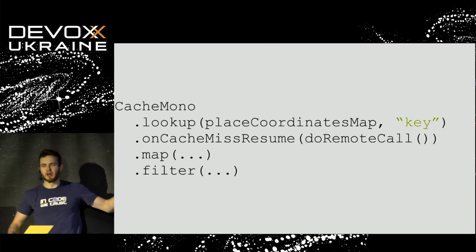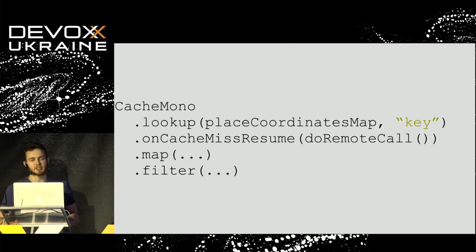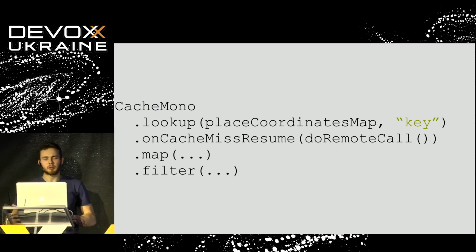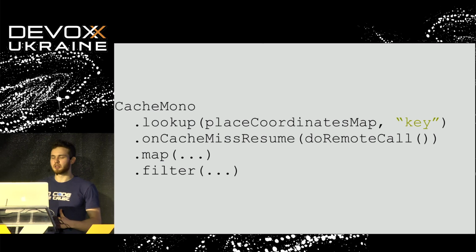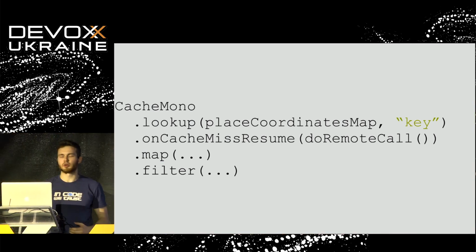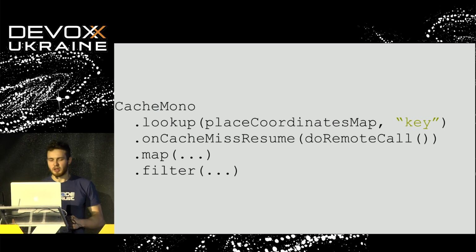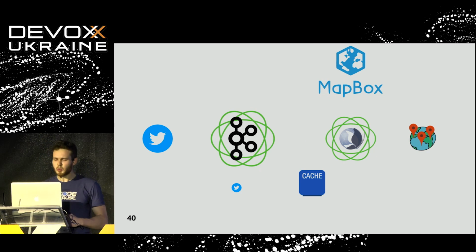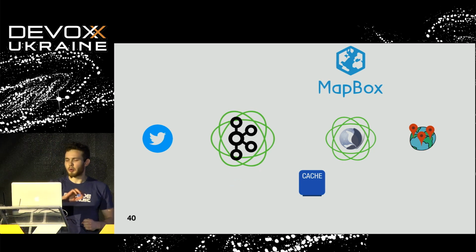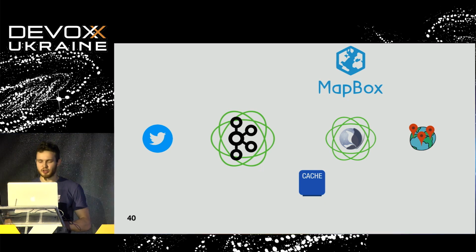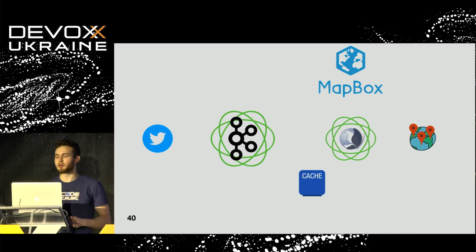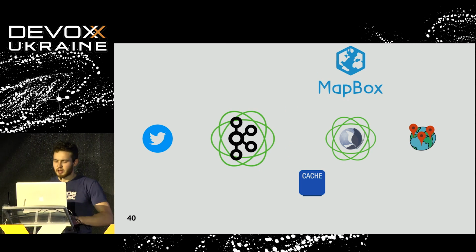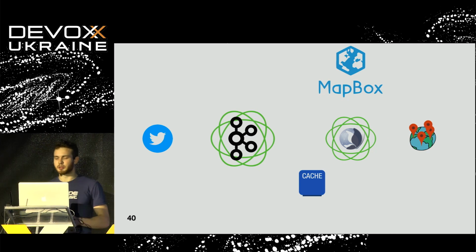If we don't have this key in the cache, we are going to call a function where we can specify the action on the missing cache, and we can resume with, for example, an external call to, in our case, the Mapbox API. So what will happen in this case? We will do almost a similar operation. We look at the cache to see whether we have a location for this tweet or not. If we don't have any information about this tweet, we call Mapbox, cache this information, and return it to our server.